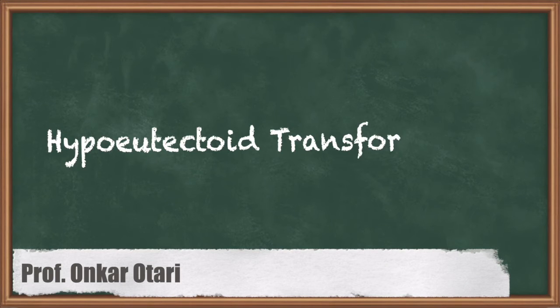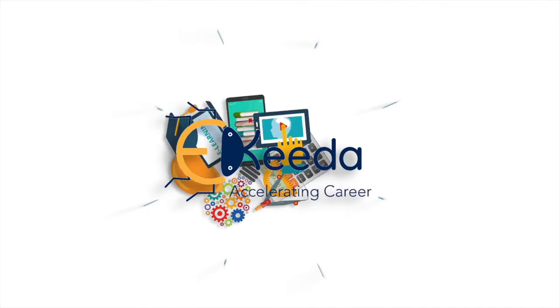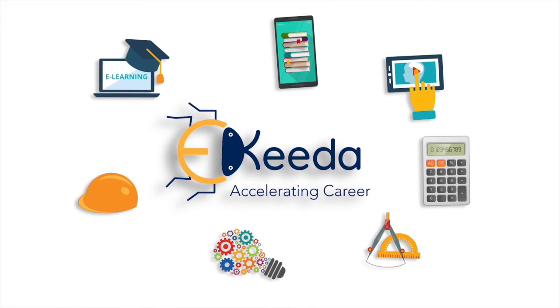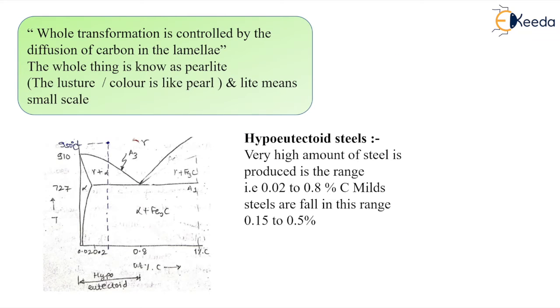Welcome dear students. In this video we are going to talk about the hypoeutectoid transformation. A very large amount of steel is produced in the range from 0.0 to 2.8% carbon, and the mild steels fall in the range 0.15 to 0.5. This is the range for the mild steels.